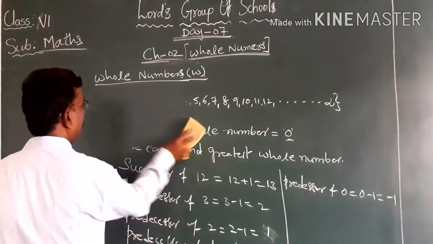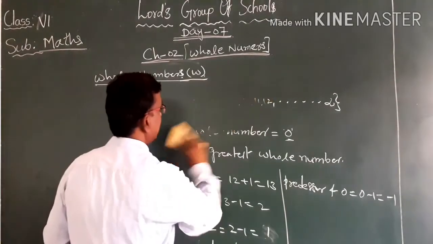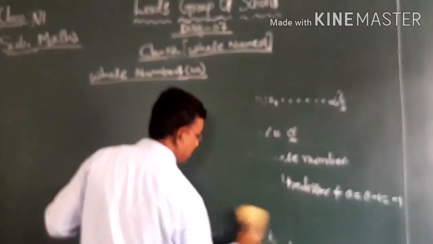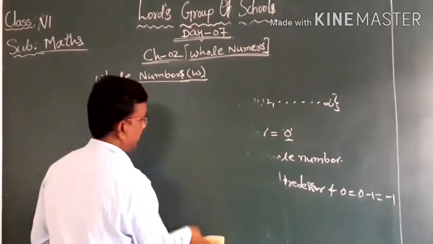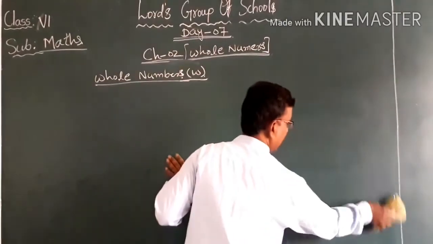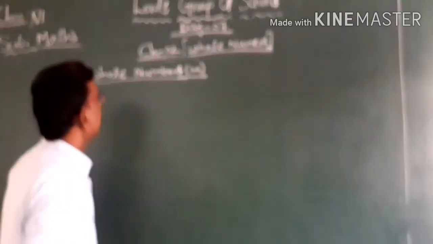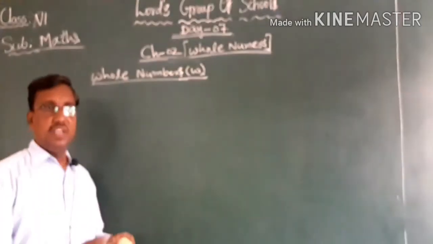Till now we learned what natural numbers are and a few properties. Now let us learn how to represent whole numbers on the number line. And let me recall what we learned. What is a number line?